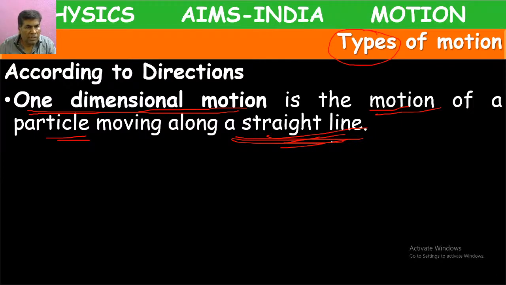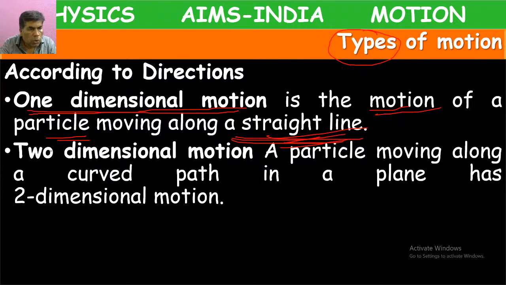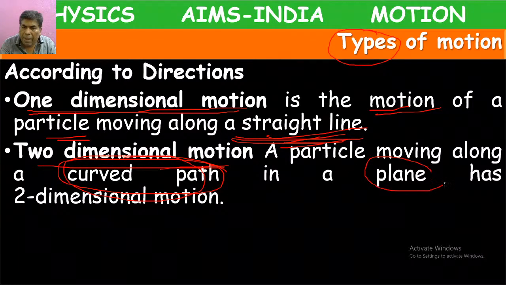That kind of motion is called one-dimensional motion. Next, two-dimensional motion. Two-dimensional motion means a particle moving along a curved path or moving in a plane. Examples I will tell you in the next slide.